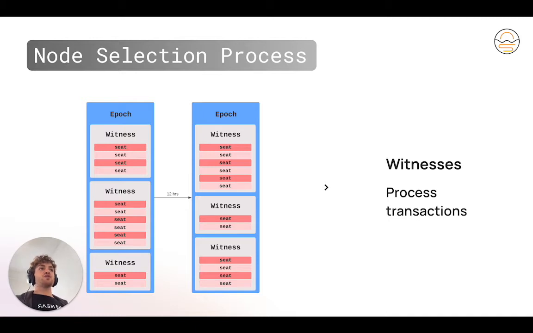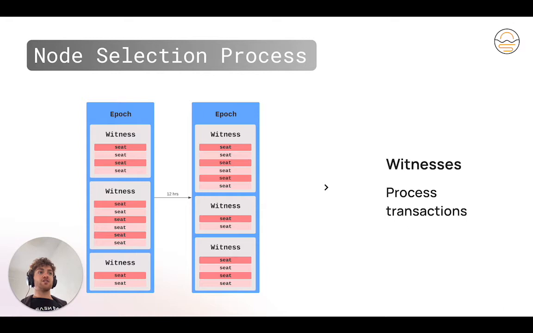So, the selection process for validator nodes on the Near network happens once every 12-hour epoch. For each epoch of time, 1.4 million seats must be allocated to a set of validator nodes, which on Near are called witnesses. Seats give witnesses various responsibilities, some of which are to process transactions, create and sign blocks. The TPoS algorithm is responsible for pseudo-randomly computing the selection of witnesses. Essentially, every 12 hours, the protocol reshuffles the network's witnesses, randomly selecting new ones.